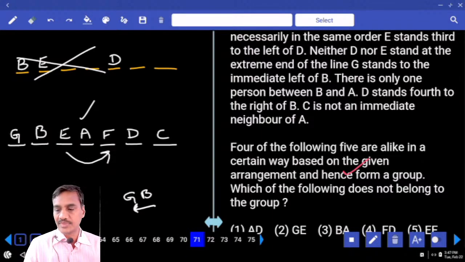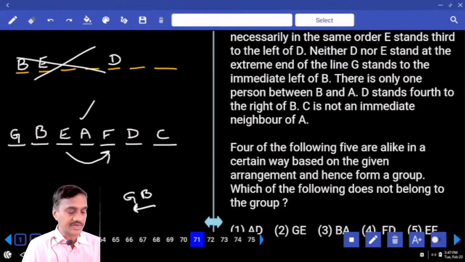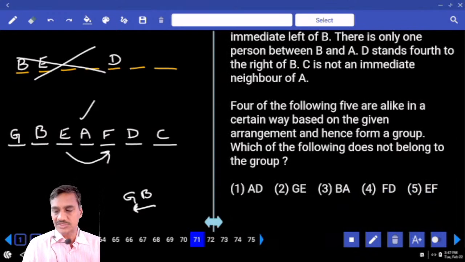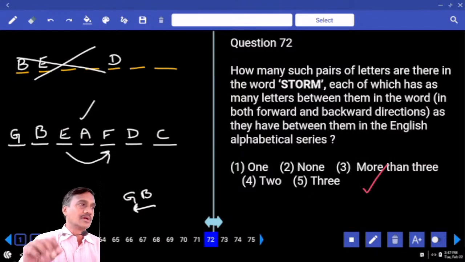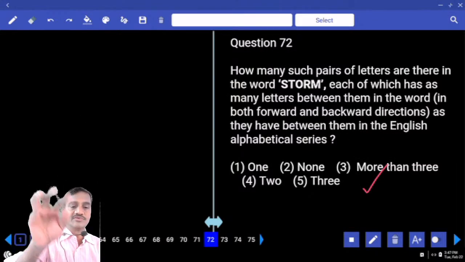Then 71. Four out of the following are alike, and one is the odd man out. Now in this, A and D: between A and D there is exactly one person. G and E: there is exactly one person. B and A: there is one person. F and D: they are consecutive, that means both the persons are together. That is the choice for question number 71. Clear now?